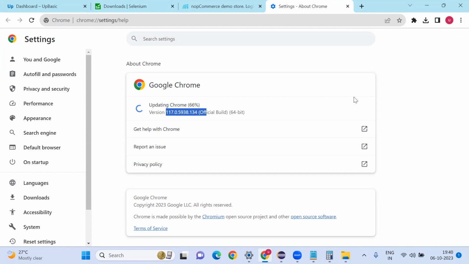If a latest version is there, it will update to 118. Okay, it downloaded 100%. To get the new one, we are going to relaunch this.